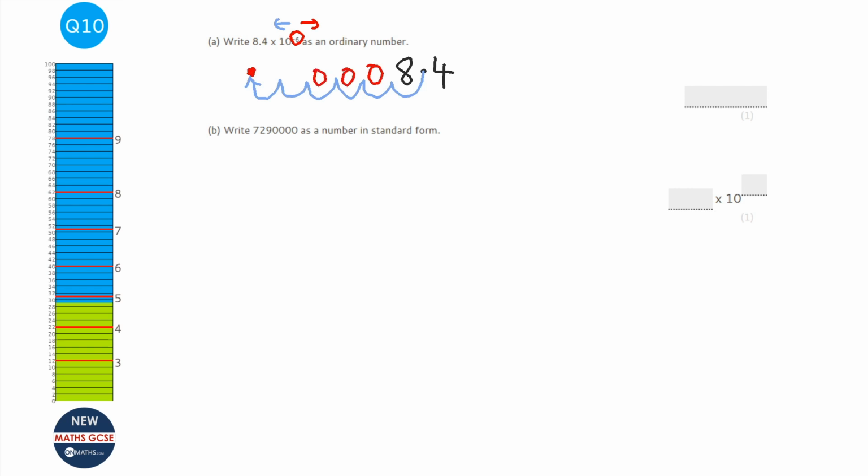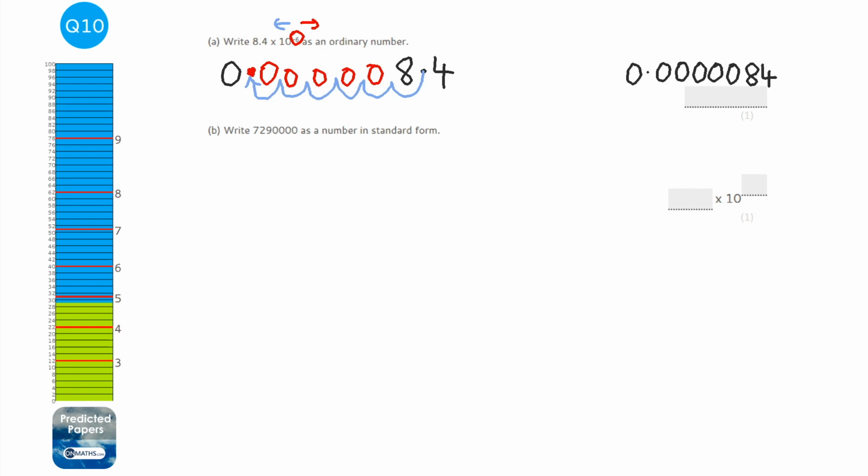So one of the jumps is used by the 8, but all the other ones we fill in with zeros. And whenever you've got just a decimal point, you need to have something before it, so we put a 0 before it. So the answer will be 0.00000084. That would be the answer. So let's just count. There's 5 zeros and 5 zeros.